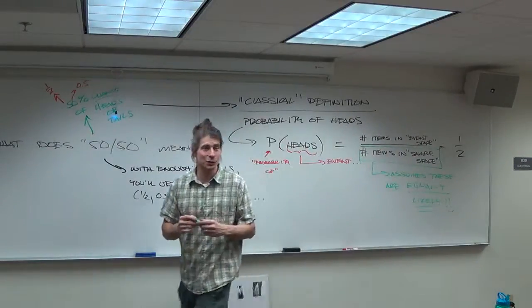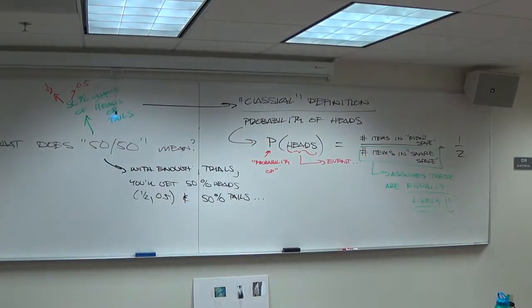If you can't conclude that the outcomes are equally likely, you can't use that classical definition. The problem with the classical definition is it basically falls apart unless you're talking about coins or dice or cards. That's it. If you're talking about life insurance rates, buying chickens at the store, none of it works. You have to use what's called an empirical definition.